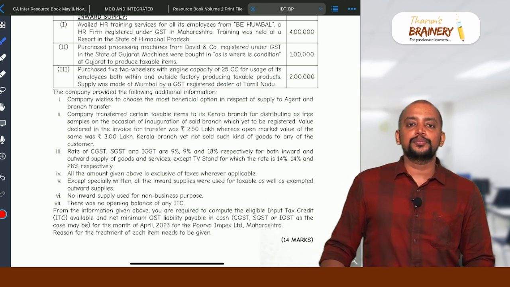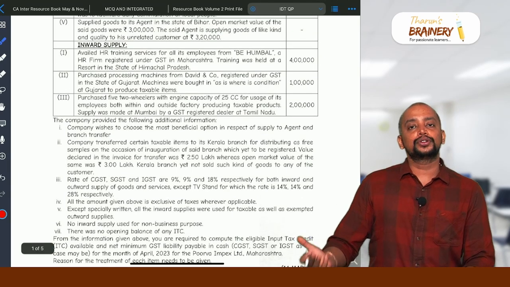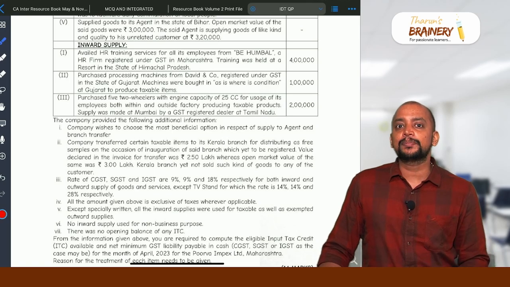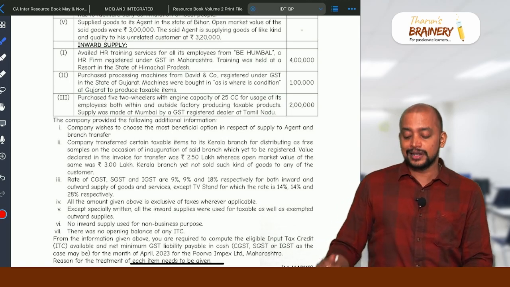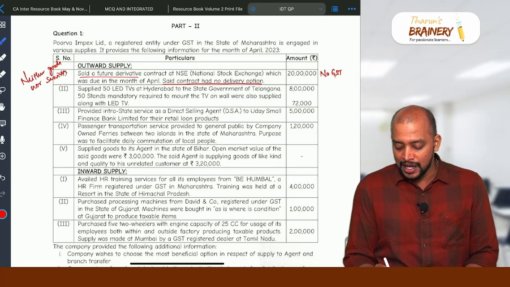So in case of composite supply, all are taxable. TV and TV wall mount, both are taxable, naturally bundled in the ordinary course of business. The principal supply is TV. Due to that reason, the rate applicable to TV only should be taken. So 28% will not be taken. So here the rate will be 18%.